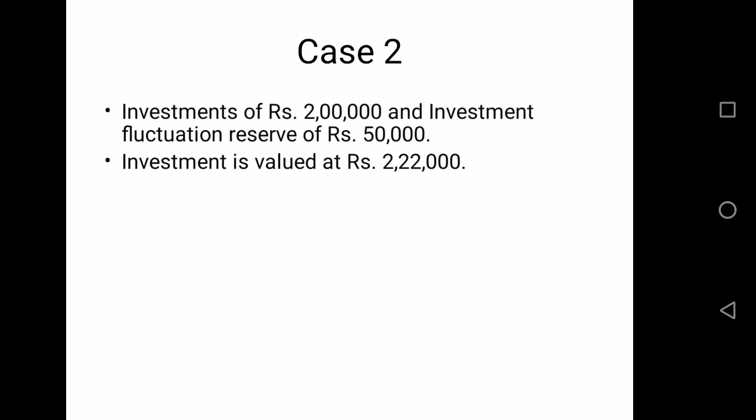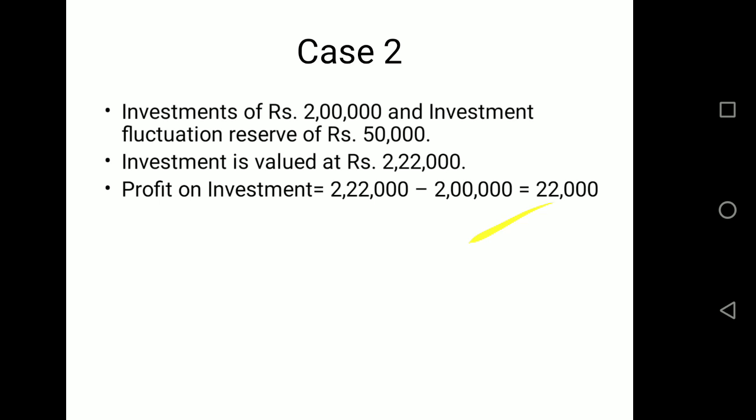The purpose of investment fluctuation reserve is to settle the loss in investment, whereas in this case we have a profit in the value of investment. There is an increase in the value of investment, so there is no loss. So basically here we have a profit of rupees 22,000 in the value of investment.